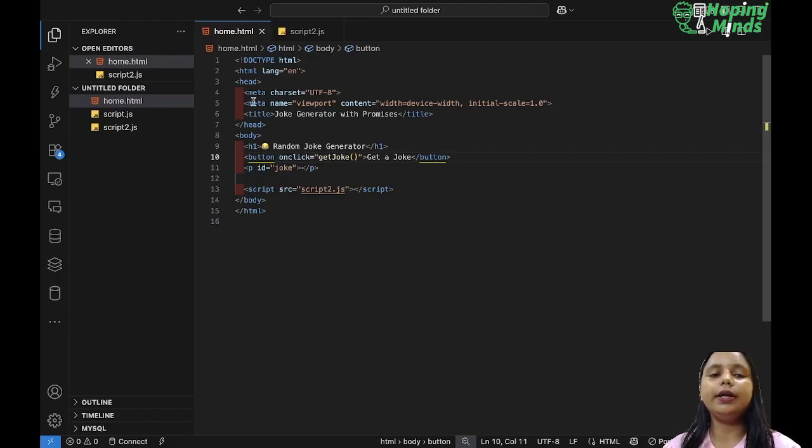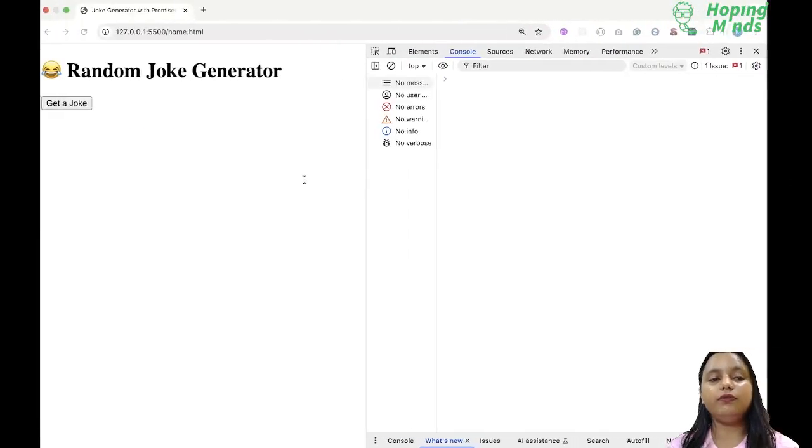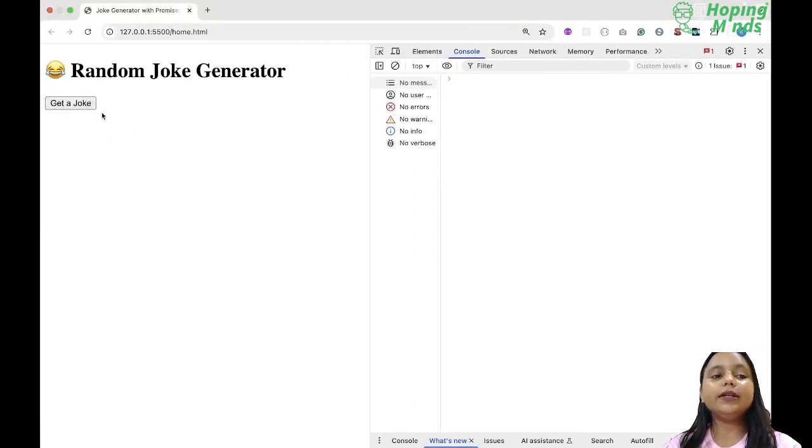So I have already created this HTML5. In this I have added a title. There is an h1 which says random joke generator. Then there is a button. On click of the button, obviously we are going to get this joke, right? When we click, something should happen.